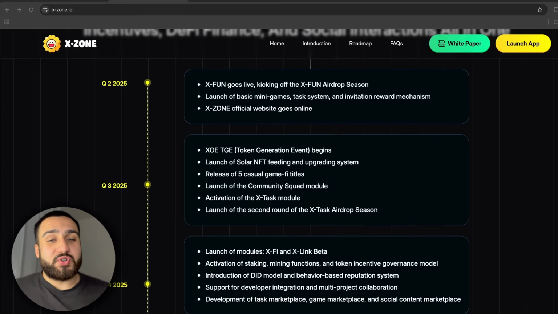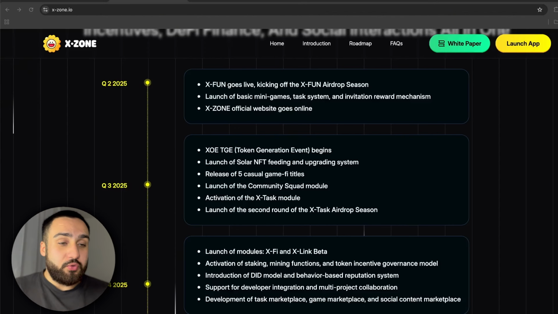The roadmap shows that XZone is expanding step by step towards a massive ecosystem. Now let's break down each of these stages. We have Phase 1, happening in quarter 2 of 2025. This is made for the X1 airdrop season: first mini games and task systems, the XOE TGE or token generation event, and the Solar NFT launch.